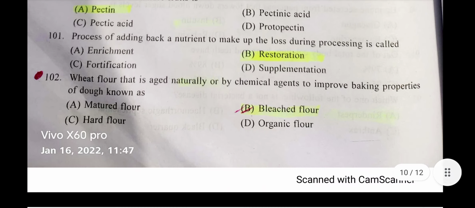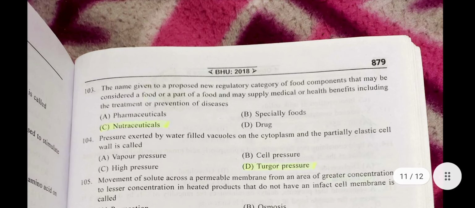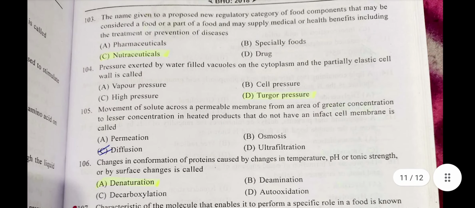Question number 102, wheat flour that is aged naturally or by chemical agent to improve baking properties of dough known as bleached flour. Question number 103, the name given to a proposed new regulatory category of food component that may be considered a food or a part of food and may supply medical or health benefit including the treatment or prevention of disease. It is nutraceuticals. Question number 104.